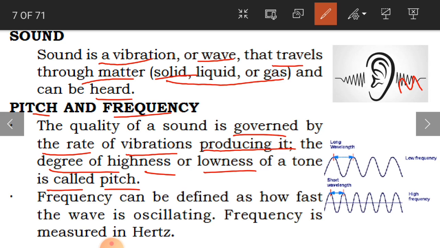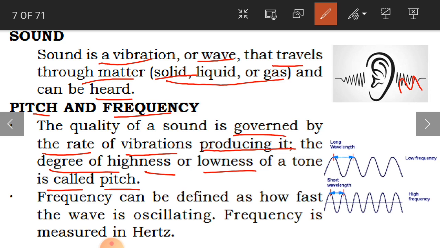So when there is a sound, vibrations are produced, and the rate of those vibrations decides the quality of the sound and the degree of highness, that is, high volume or low volume. That is called pitch. The highness or lowness of a tone is called pitch.